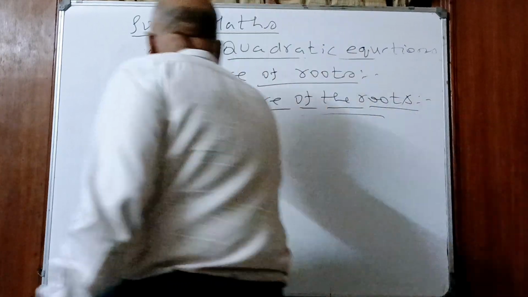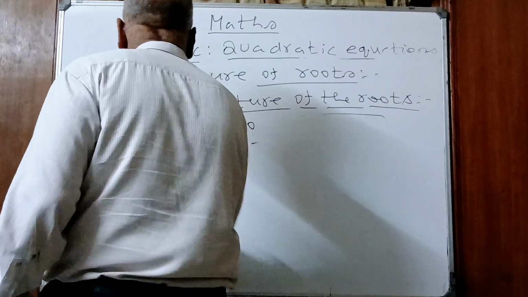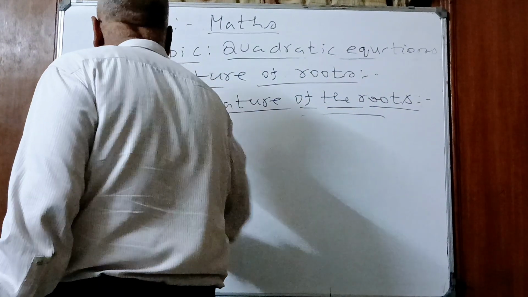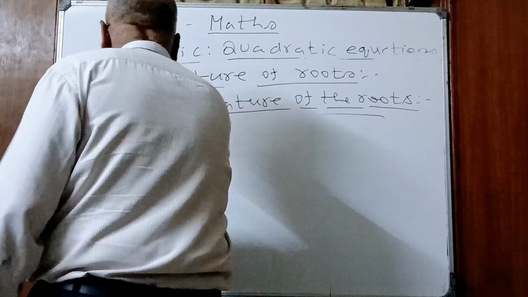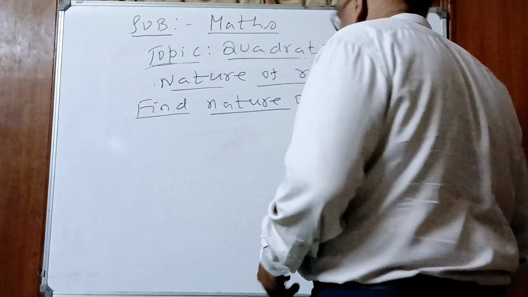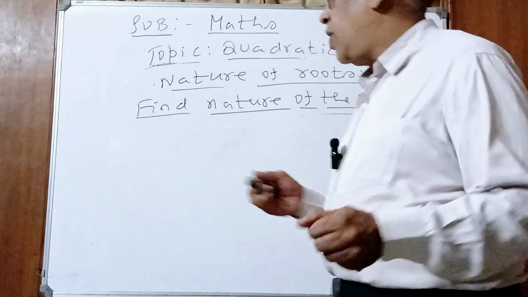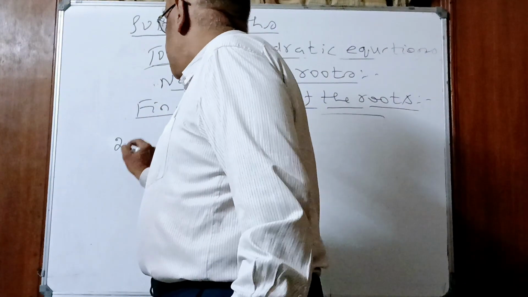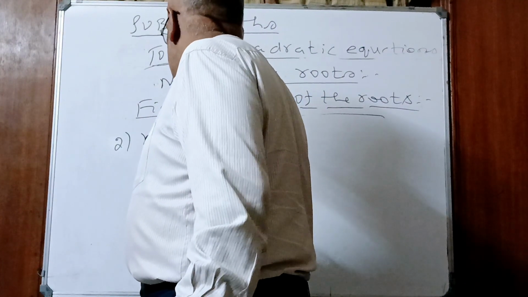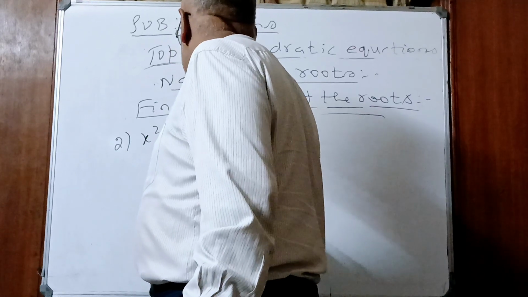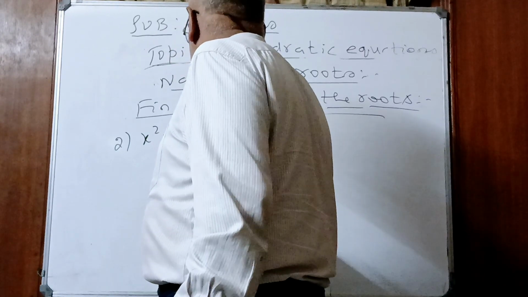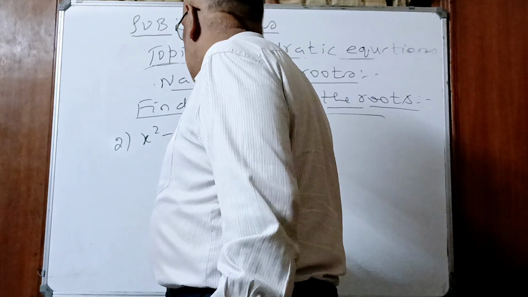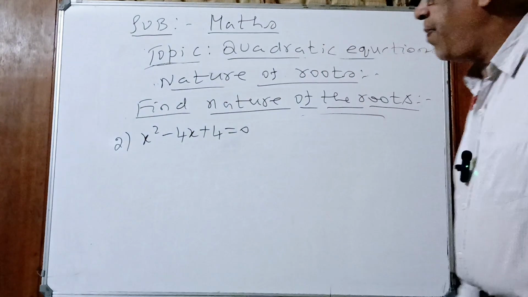Now go to the second one. b square minus 4ac greater than 0. Now take an example for what, children? b square minus 4ac is equal to 0, roots are real and equal. What is that equation? x square plus 4x plus 4. Or you can take minus 4x also, no problem.